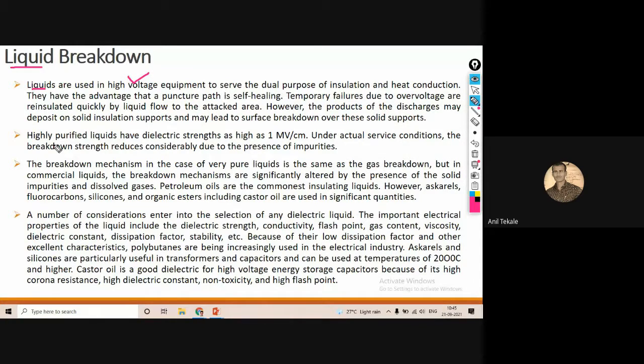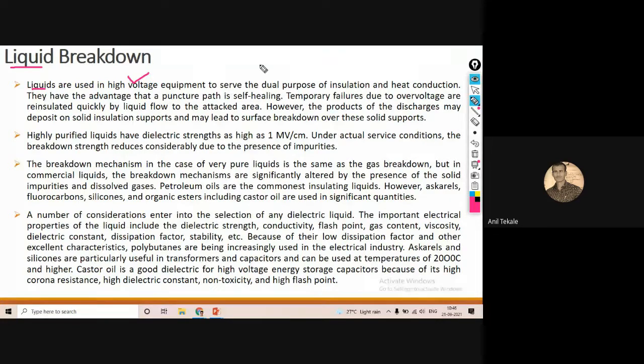So to provide safe insulation between these two, we also use oil. In a transformer, whenever there is high voltage, the oil gets heated. At that time the winding gets heated, and some of the oil goes to the conservator, and after that it comes down and cools the transformer. So the liquid plays the major role in insulation and also in heat conduction.